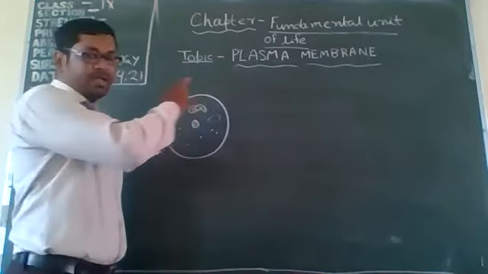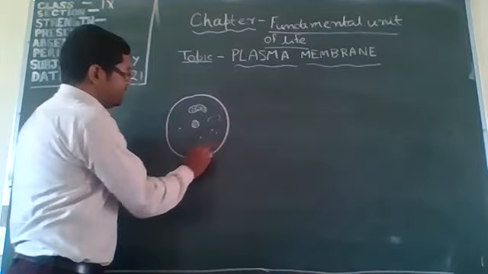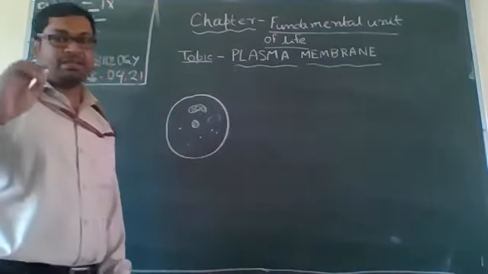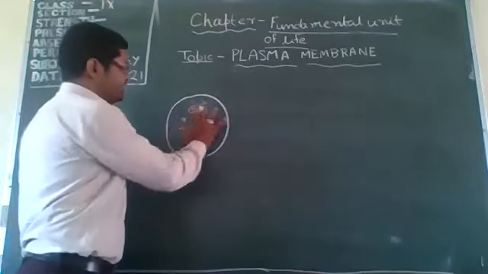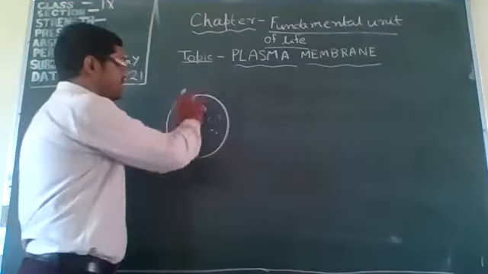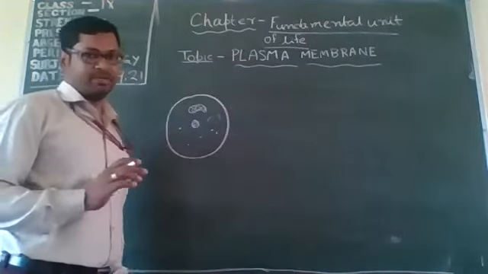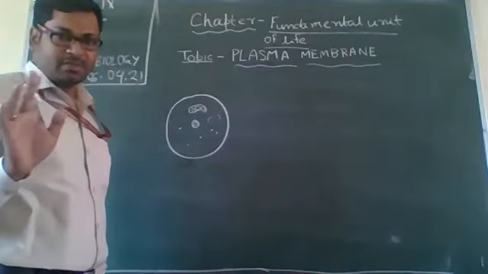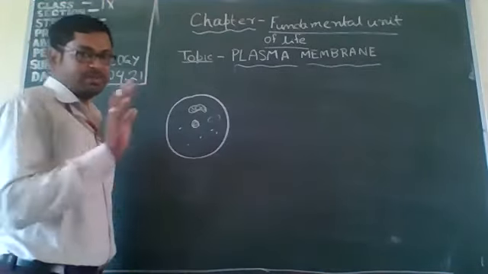And plasma, why plasma? Because inside the cell there is some cytoplasmic, watery, plasma-like substance present inside the cell. It is covered by a membrane. So it is called the plasma membrane. I hope you understood the meaning of plasma membrane.